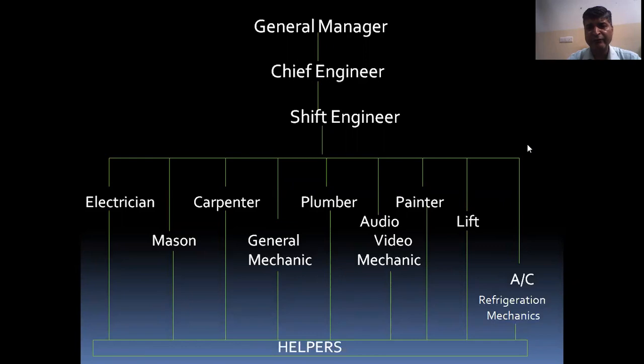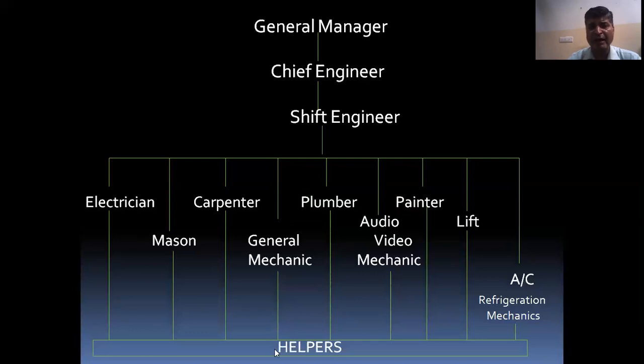Then the lift person is totally responsible for the smooth functioning of lifts. And then the AC refrigeration mechanic, the person is fully responsible for the smooth functioning of ACs, split ACs and all refrigeration works.